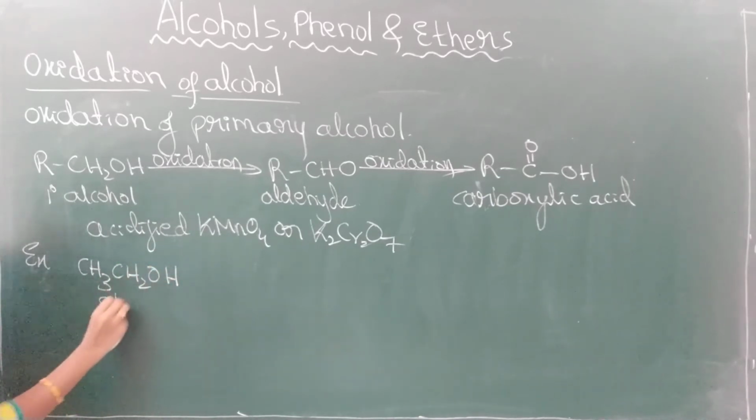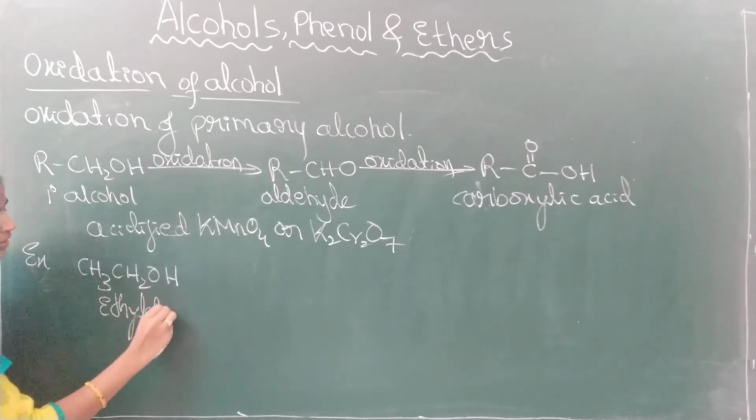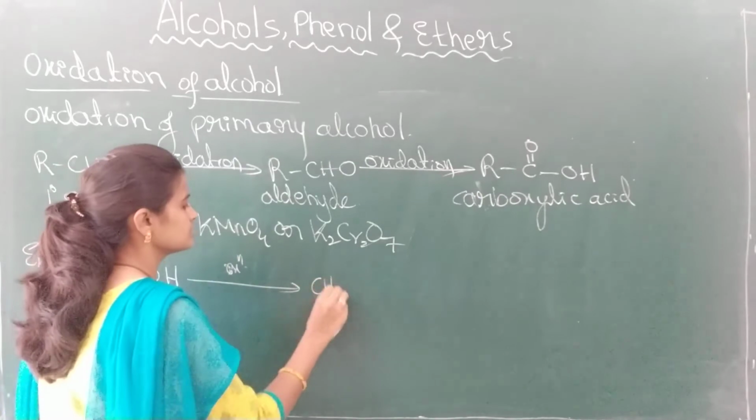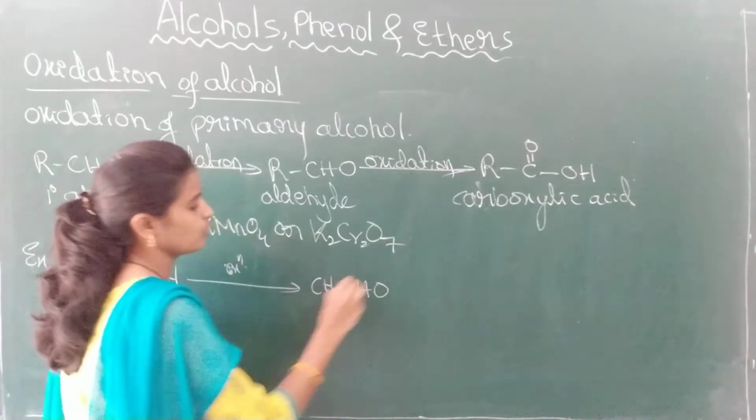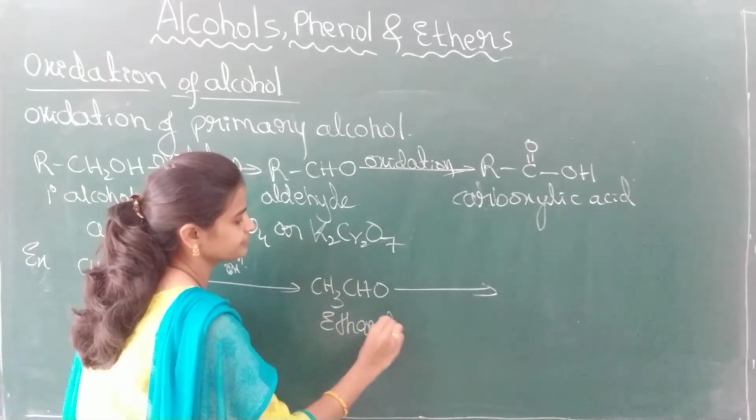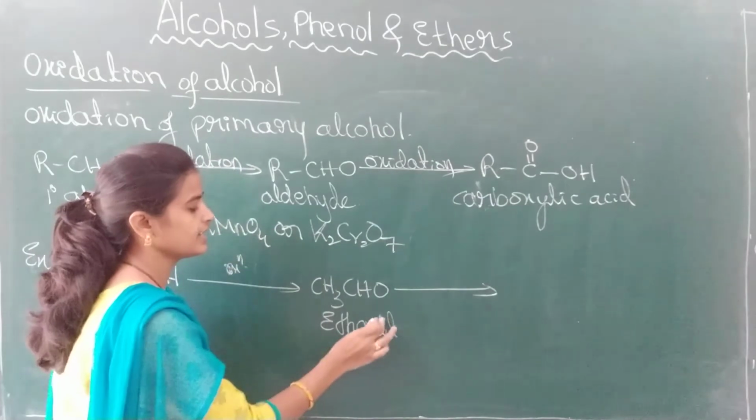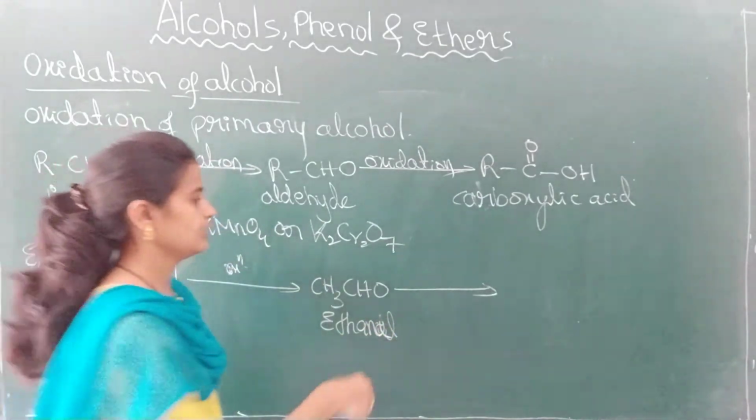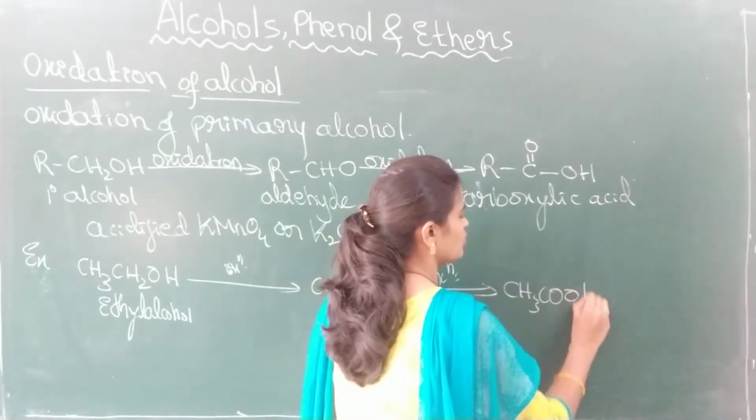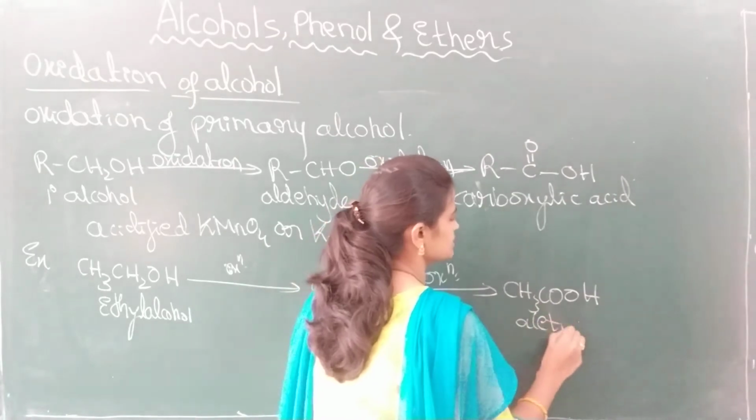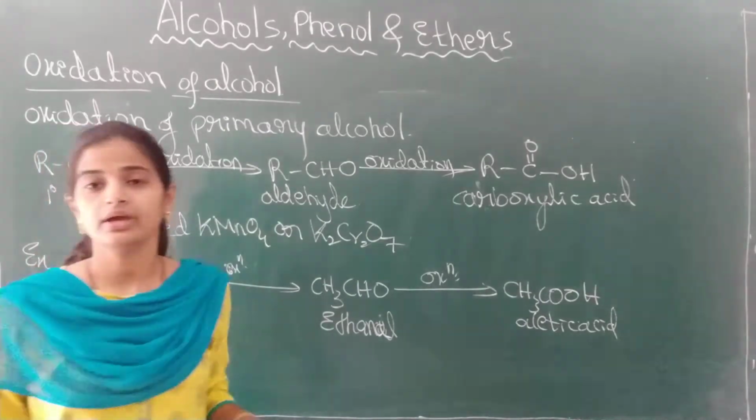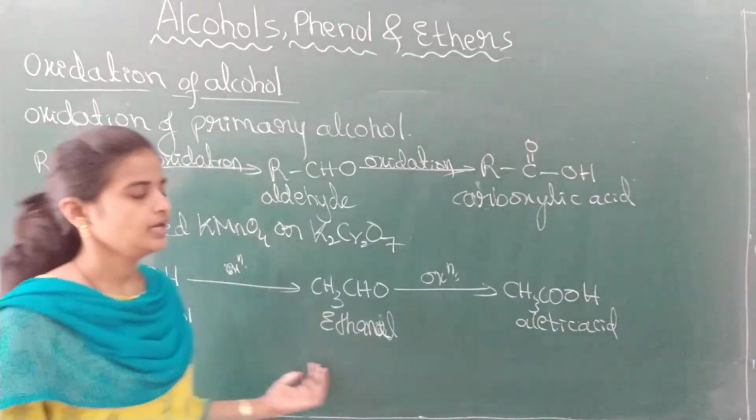CH3CH2OH. What is it? Ethyl alcohol. After the oxidation reaction, it gives what? CH3CHO. That is an aldehyde, ethanal. Then this after oxidation gives what? CH3COOH, that is acetic acid or ethanoic acid. Like this we can write the examples.